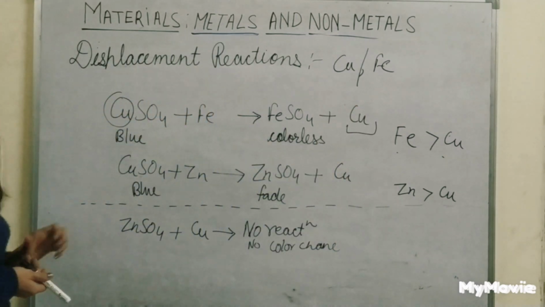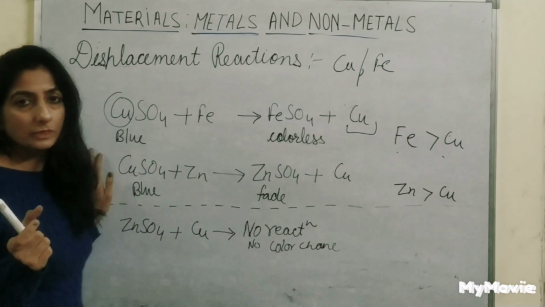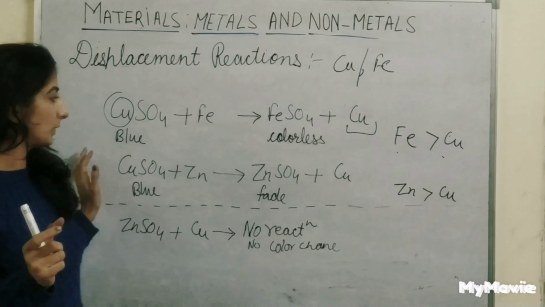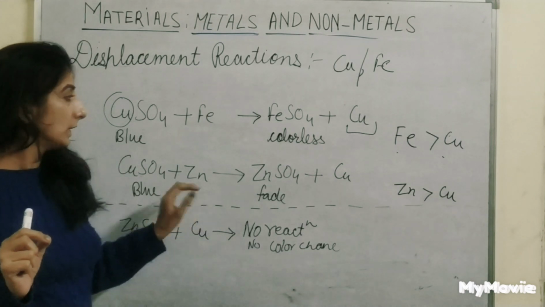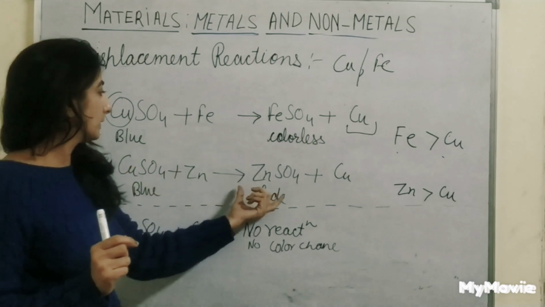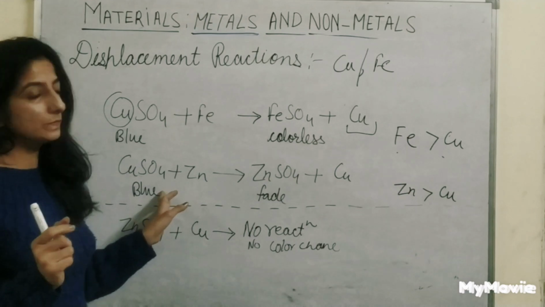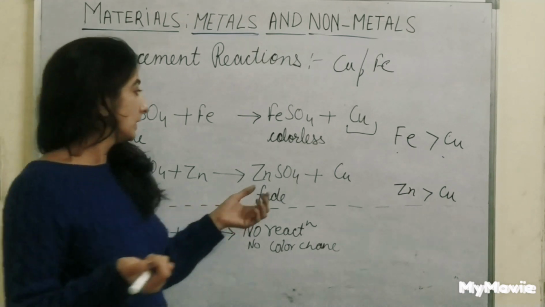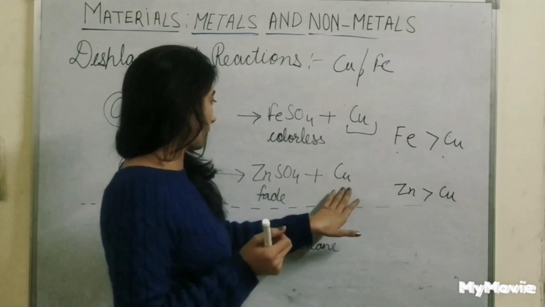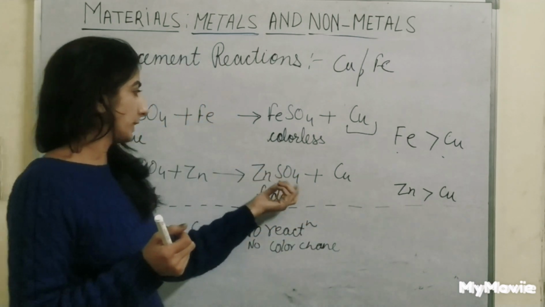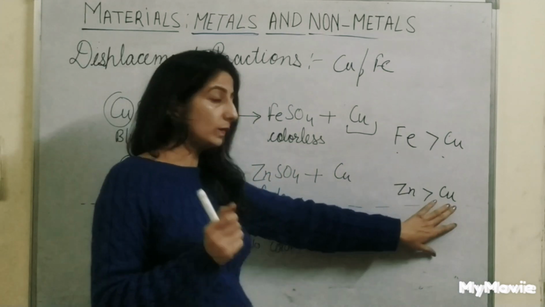Now see copper sulfate, again a blue colored solution. We take the blue solution of copper sulfate in a beaker and put a piece of zinc in it. What we find is zinc sulfate, and the color of the solution fades out. It displaces copper and gives us zinc sulfate. It again shows that zinc is more reactive than copper.